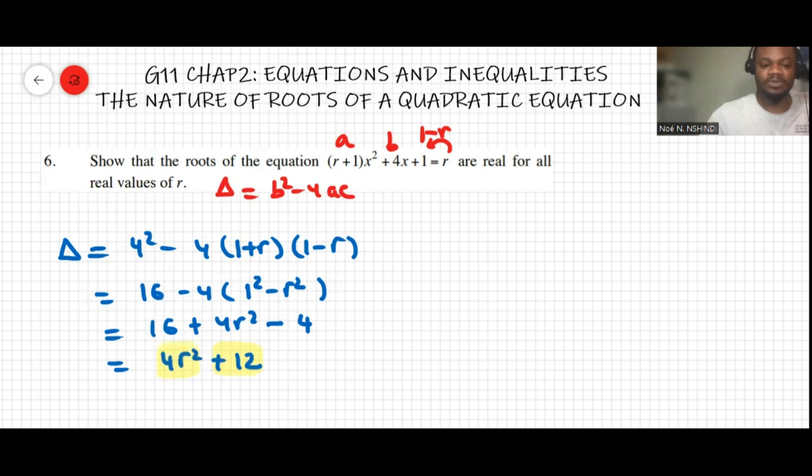Now, the fact that this 12 will always be positive, and this 4r squared will also always be positive, means this will be greater than or equal to 0, but this one is strictly greater than 0. Then we can see it will always be real, because the sum of the two combined will always be greater than 0. So the condition to always have real roots is when the discriminant delta is greater than 0, and that's the condition we find.